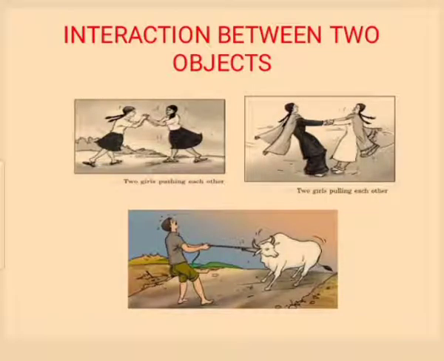Observe these figures. In the first figure, interaction between two girls. The girls push each other. Second figure, two girls are pulling each other. Third, there is an interaction in the form of pull. Boy is also pulling, the cow is also pulling. From these examples, it is clear that for the existence of force, there should be an interaction between two objects.